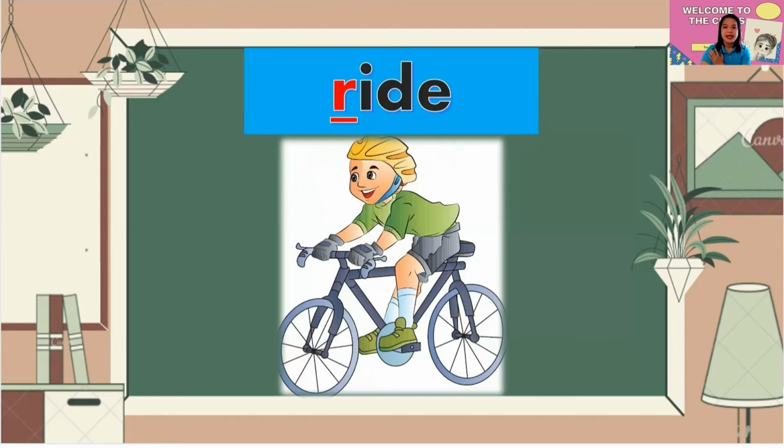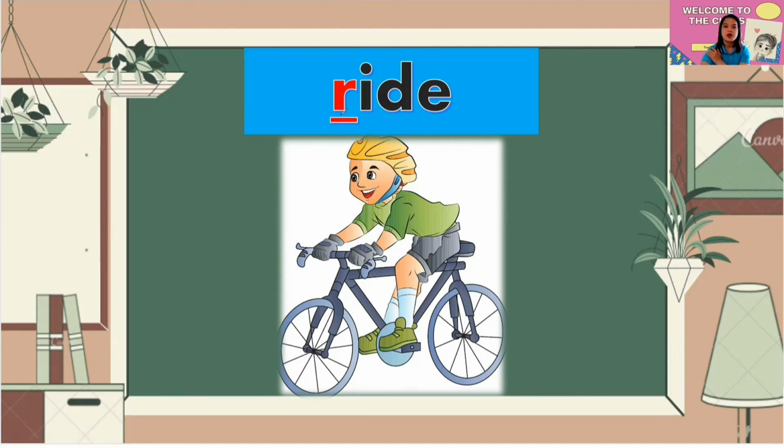Now, this one is, what do you think? Well, perfect. The word will be ride. Ride. In ride, we have 4 letters, but we could only sound this out in 3 sounds. So what are those?